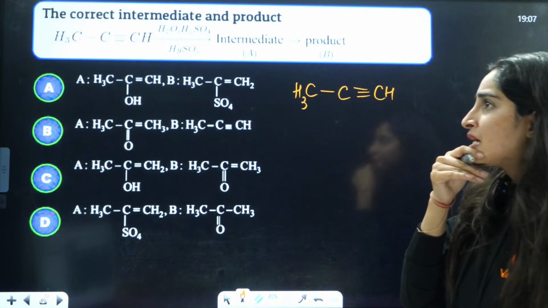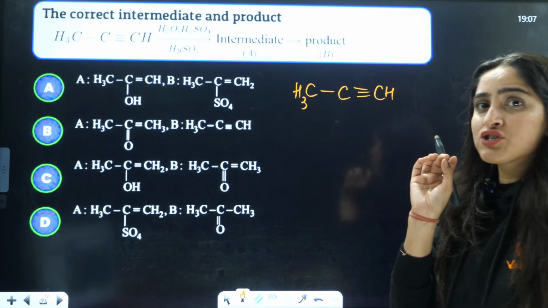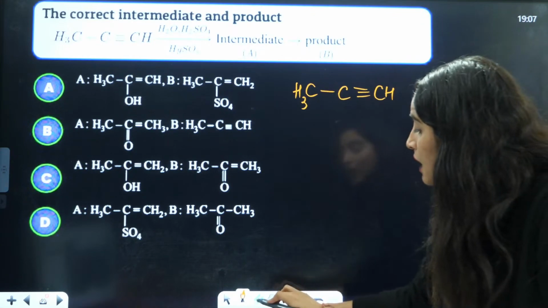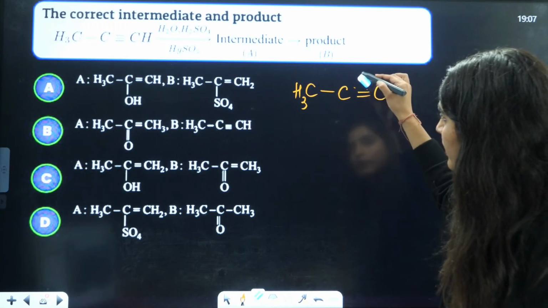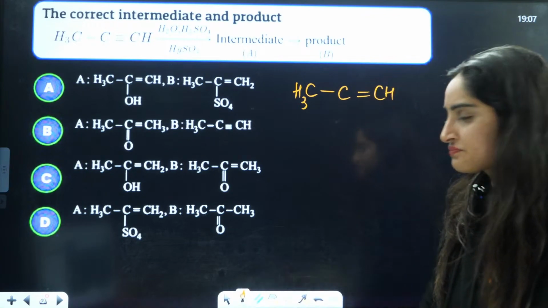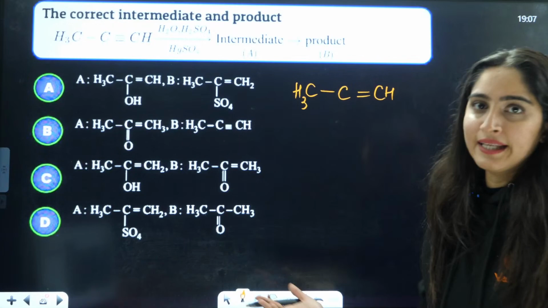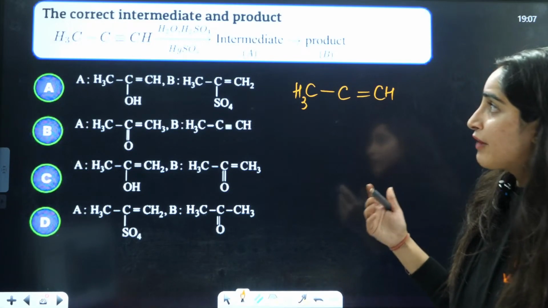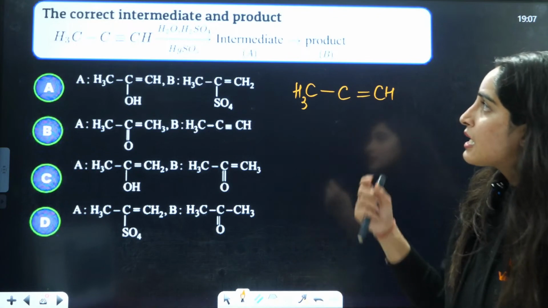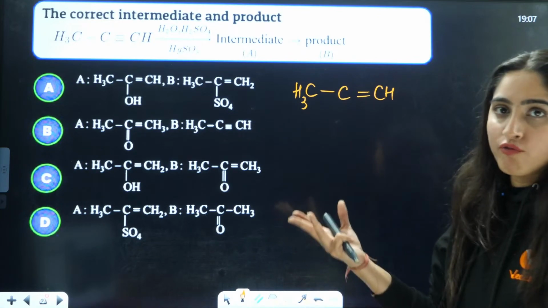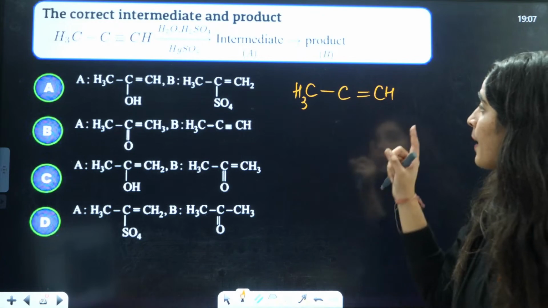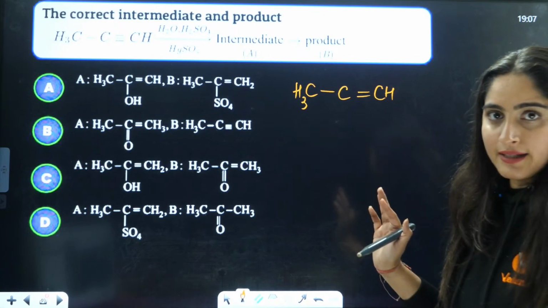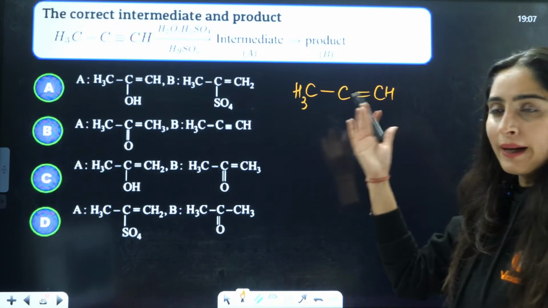But ma'am, should we make Markovnikov addition here, or should we firstly make the carbocation? You should firstly make the carbocation here, because in case of dehydration you always make that, and when you are adding something, it follows Markovnikov addition, that I agree, but here firstly make the carbocation, then follow it. That would be better.